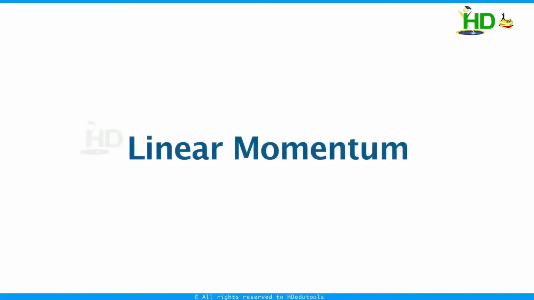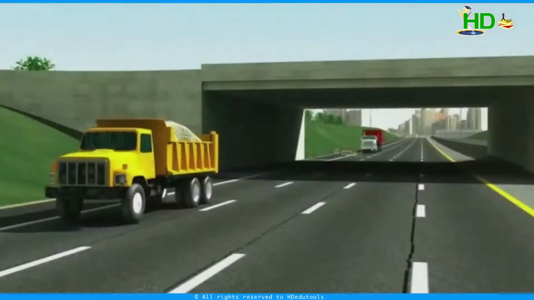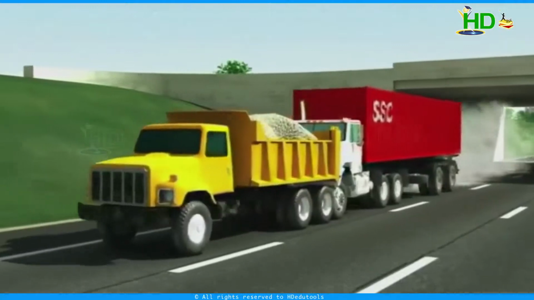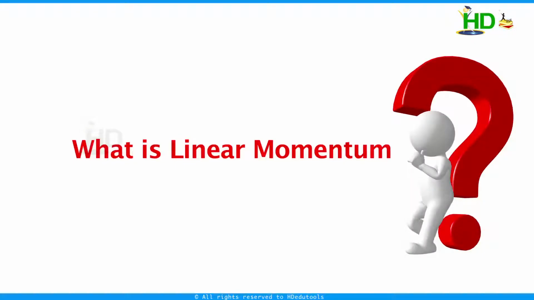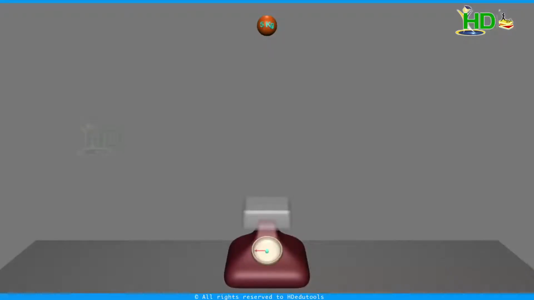Linear momentum. The ability of a body to impart its momentum to other bodies is called linear momentum. First, let us try to understand what is linear momentum. Now consider an object of mass 5 kg is allowed to fall from some height on a balance, as seen in the figure. When it falls on the balance, you note the reading.